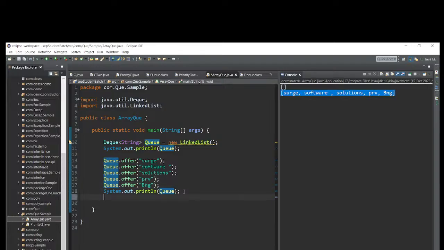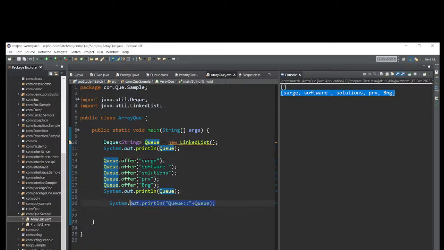Now after this, again let me apply the same methods which I spoke about earlier. System.out.println. Let me print Q in the string, plus let me write now Q. Just save this one.